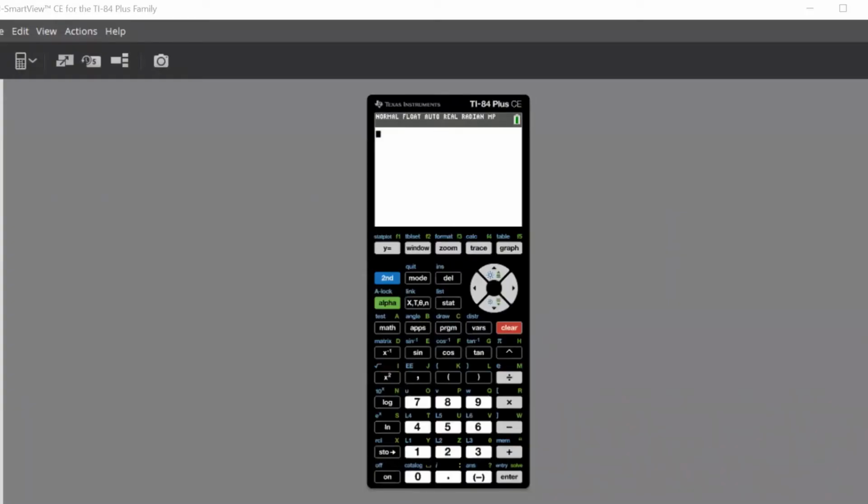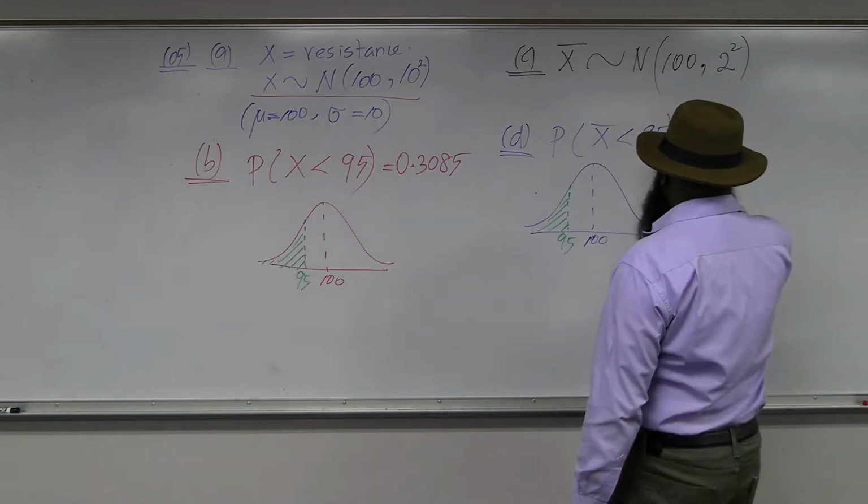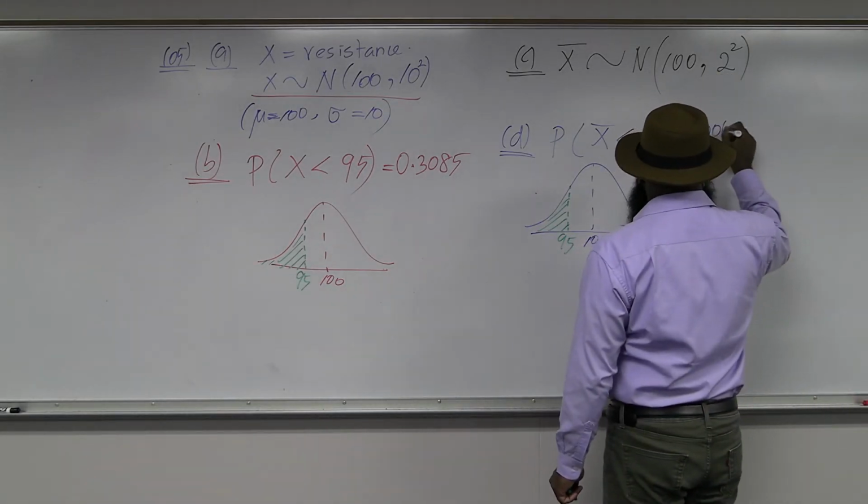Here's the calculator again. I don't even have to show this calculation to you. We have seen it so many times before. But anyways, I'm going to show it to you real quick. I'll go to distribution, second, variables, and select number 2, normal CDF, hit enter. The lower limit is negative infinity, or you can have negative 100,000. Upper limit is 95, mu equals 100. This time, sigma is equal to 2. Select paste and hit enter again. The answer is 0.0062.